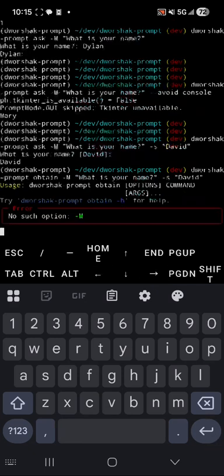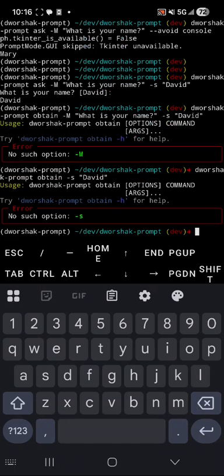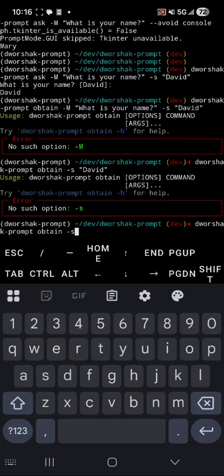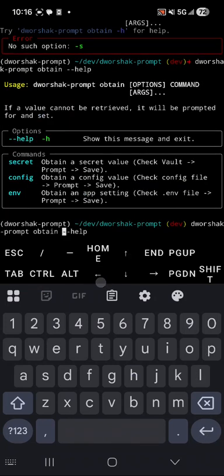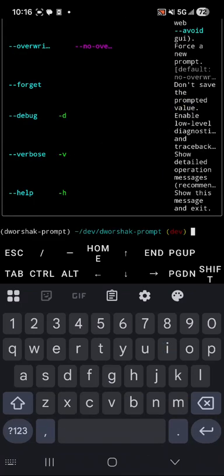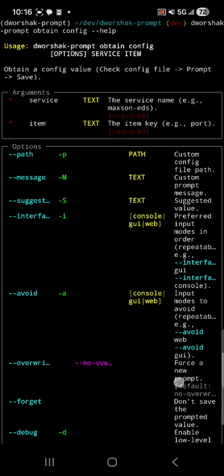If we try to run this, it'll say, hey, you didn't give me any... oh, that's why. We need to add the subcommand, config. There we go. Cool. So this is all about service and item.